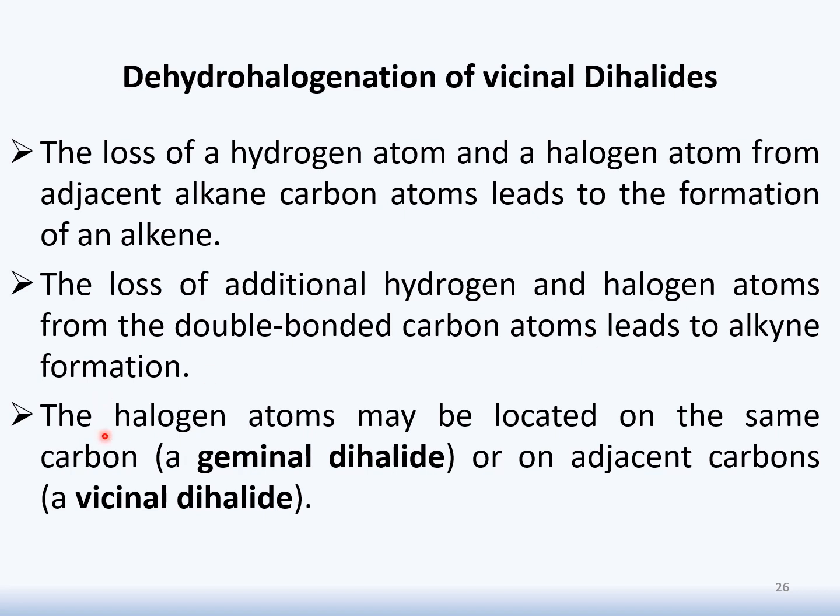As we have mentioned before, there are 2 terminologies, geminal dihalide and vicinal dihalide. The only difference between these 2 terminologies is that the halogen atoms present in geminal dihalide are also present in vicinal dihalide. The difference is that the halogen atoms are present on the same carbon in geminal dihalide, whereas the halogen atoms are present on adjacent carbons in case of vicinal dihalide.